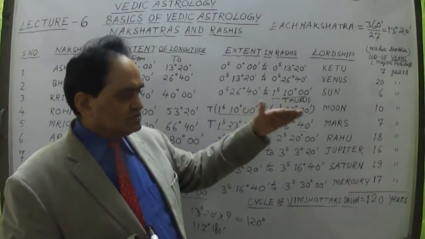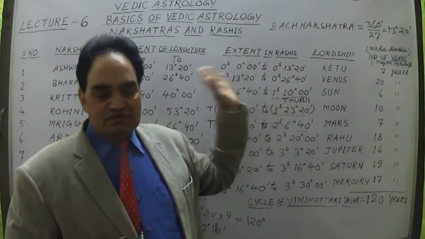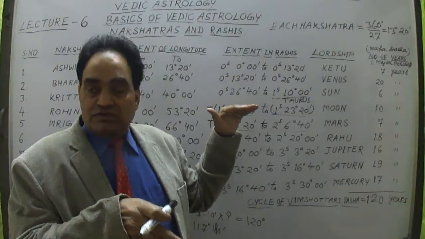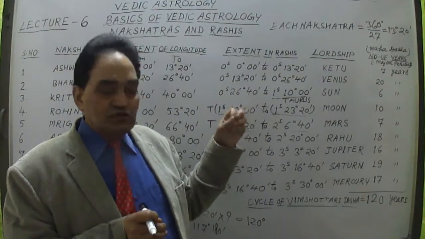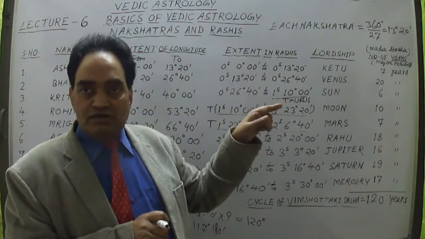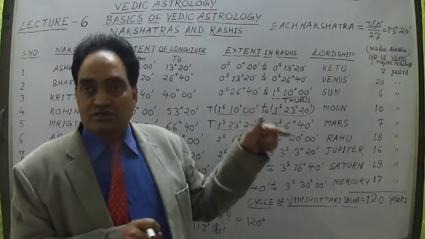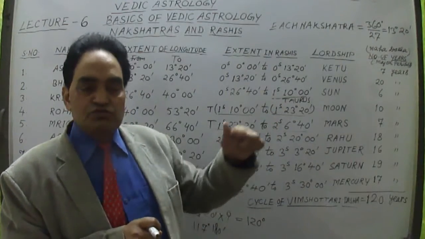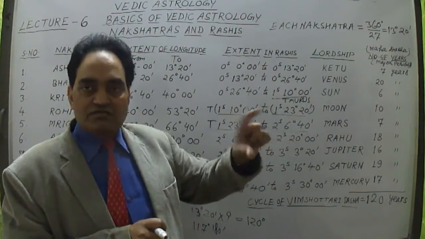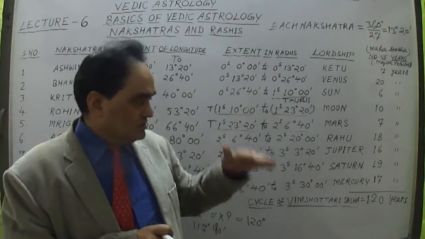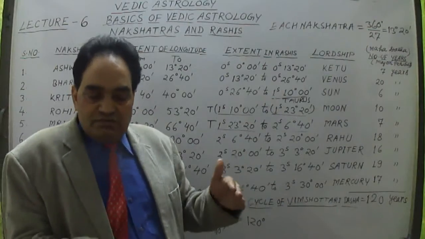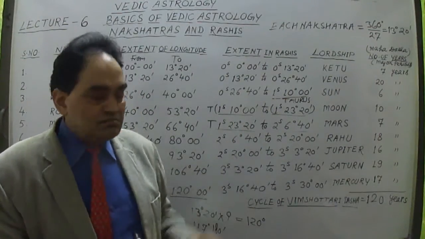After that, the next period. Suppose a person is born in the Venus period, that means in the Bharani Nakshatra. So he is born in the second quarter, so 3 degree 20 minutes has already passed and is not to be utilized by him. So he will have 15 years of Venus. The next period is 6 years of Sun, then after 6 years, 10 years of Moon, then 7 years for Mars, 18 years of Rahu, and Jupiter 16 years. In this way these Mahadasha periods start.